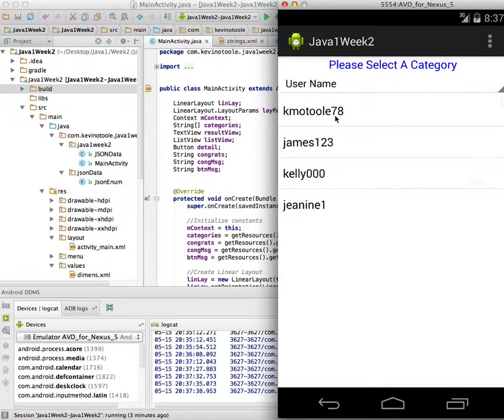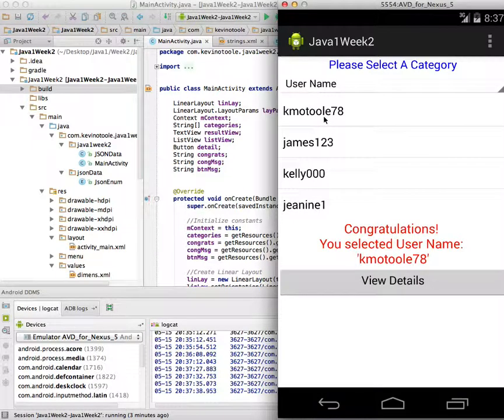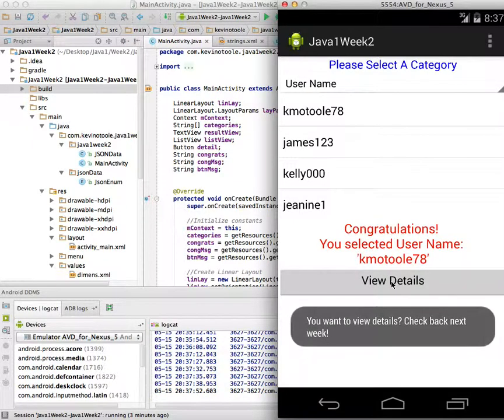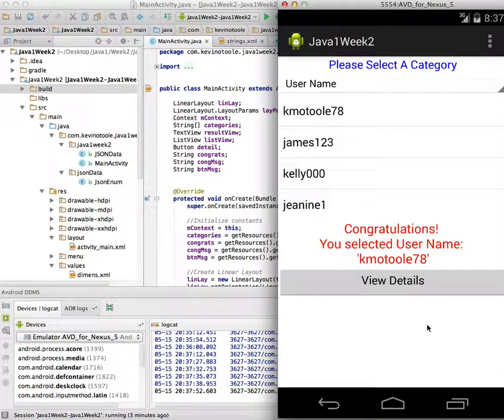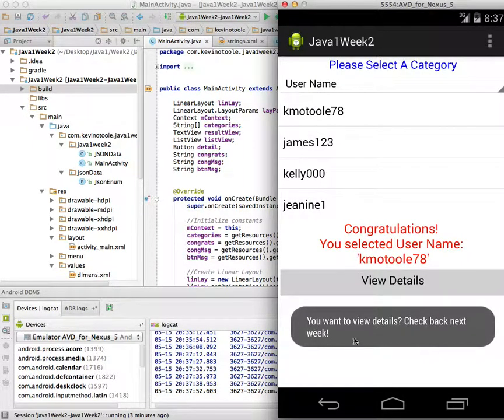If they click on, say, username, and then they click on one of the list items, it'll populate, and right now I just have it saying, congratulations, you selected username. And then I do have a button here that, if they were to select it, would say, you want to view the details? Check back again next week, for next week's project.